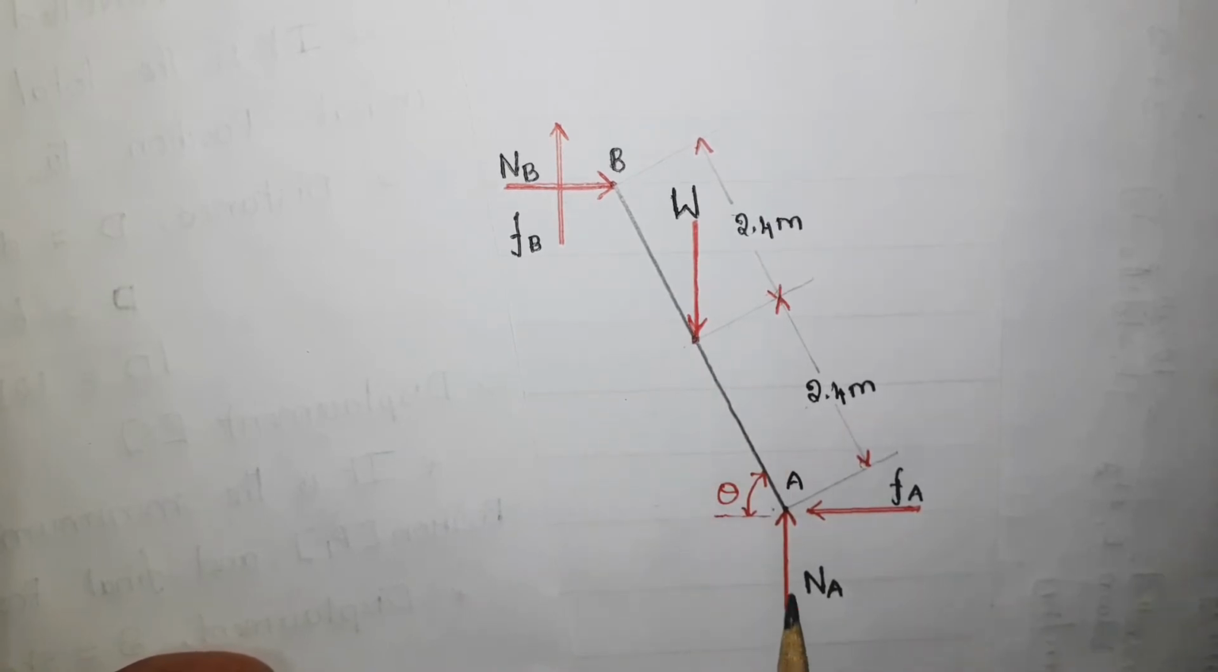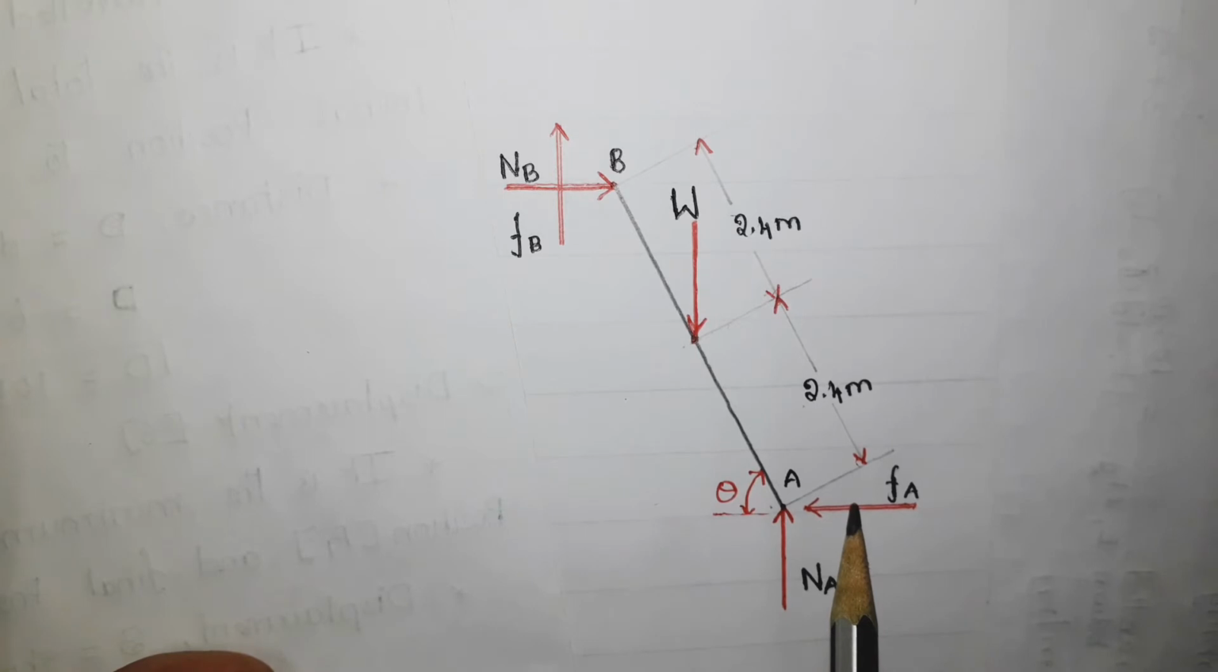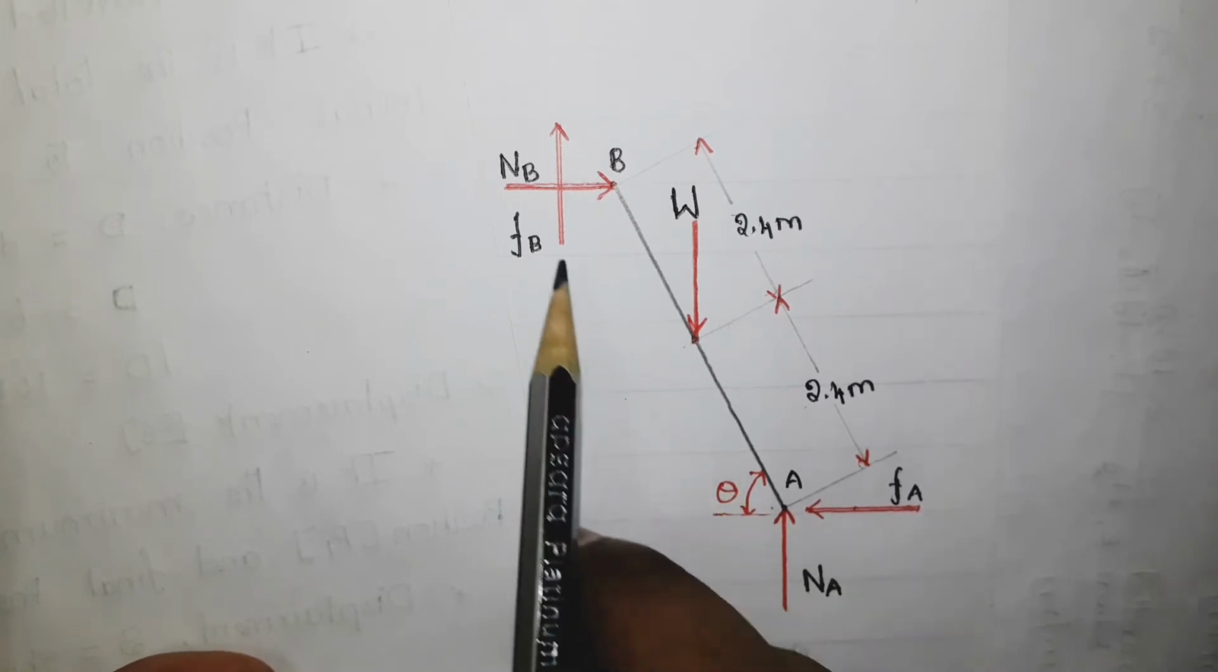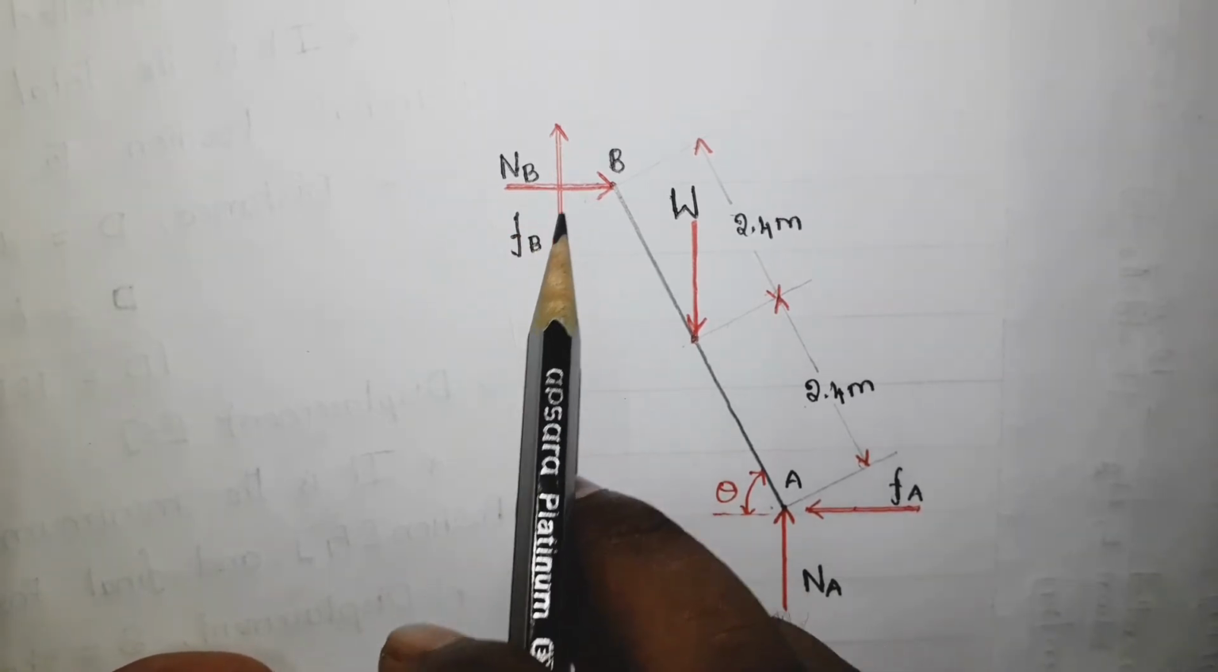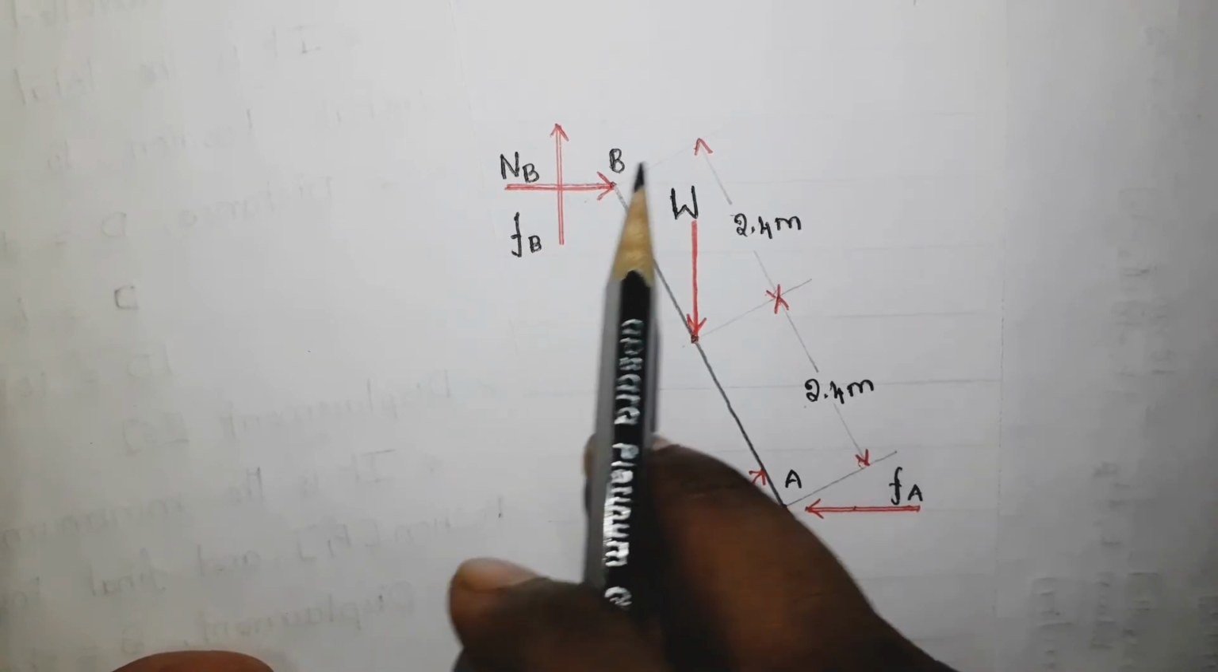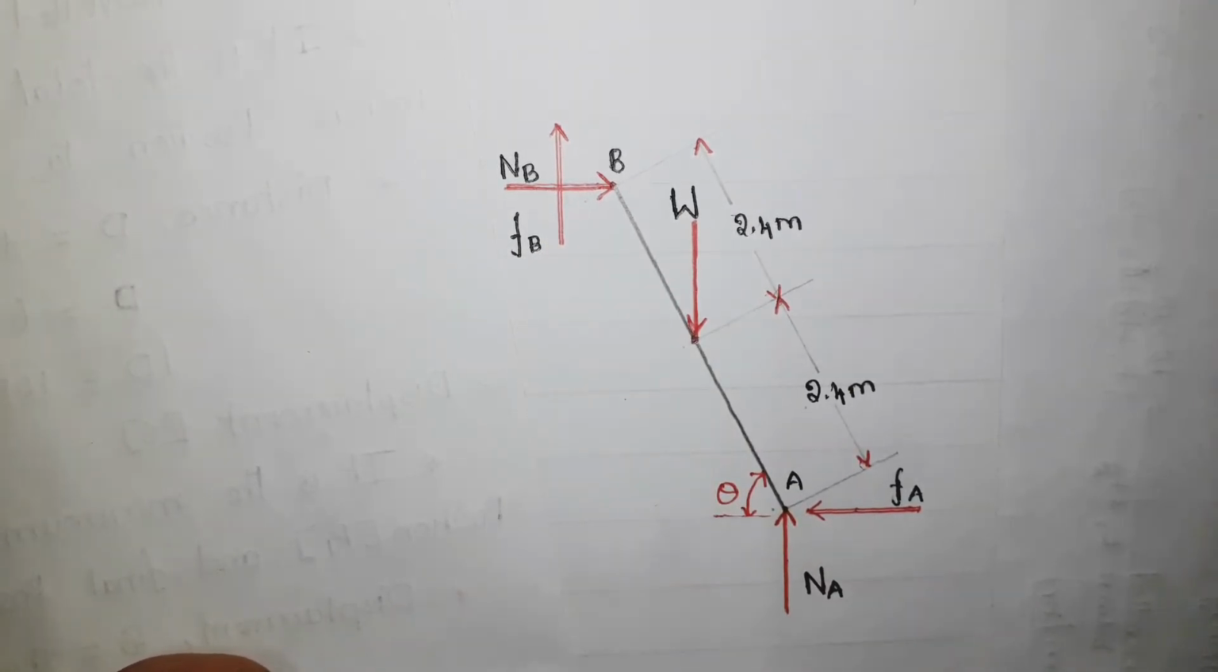And the next one is here Na, the normal reaction, then friction Fa. Similarly Nb, the normal reaction at point B, and this is the Fb. So totally there are 5 forces acting, and this is the angle theta. Now let us go and apply the equations.